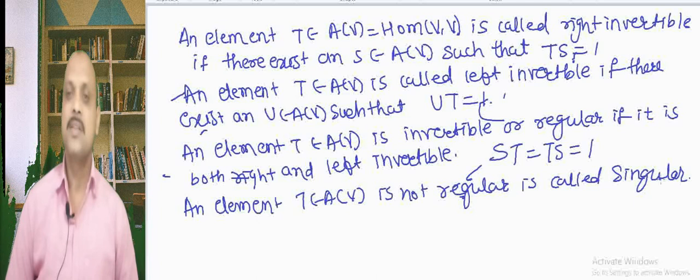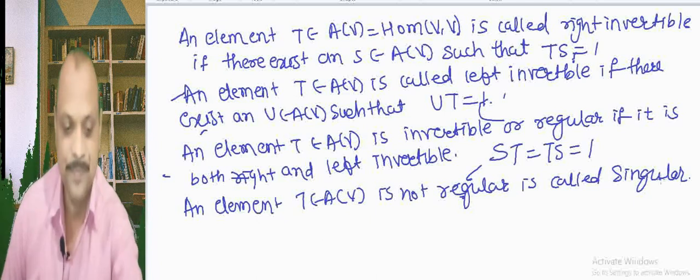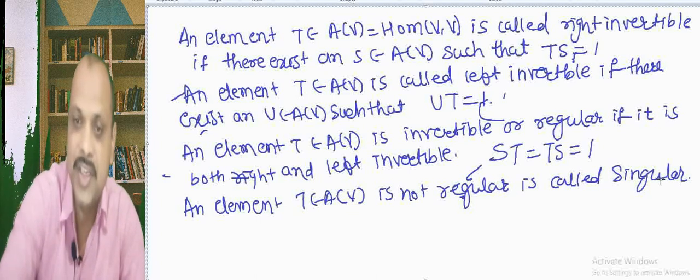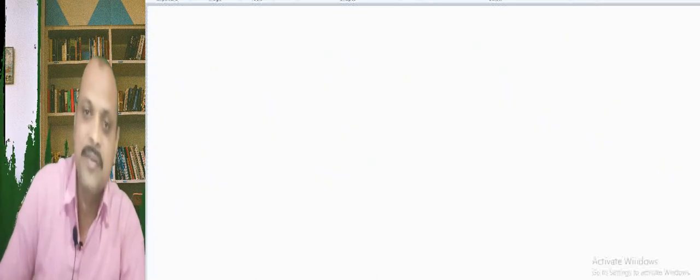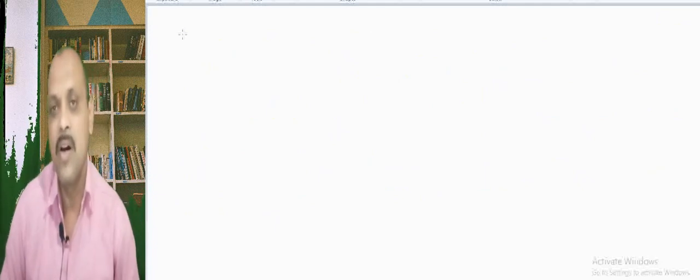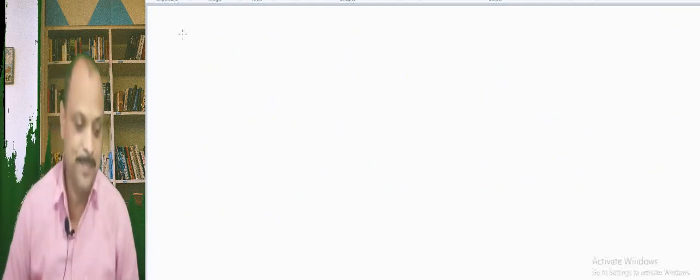If it is both right as well as left invertible, it is called regular or invertible. If it is not regular, it is called singular. So, remember these definitions of right invertible, left invertible, invertible or regular, and singular.